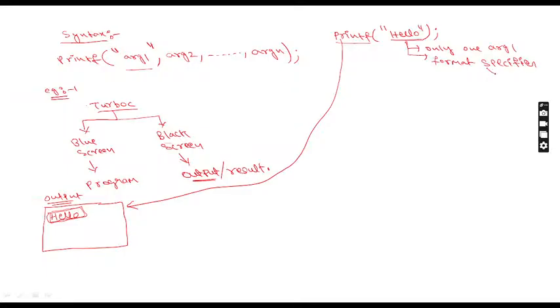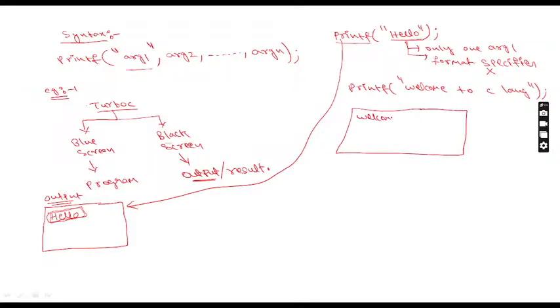Suppose I write one more example: printf welcome to C language, semicolon. Now the output will open in the black color screen, and you will get welcome to C language. Now, is everyone clear up to here?